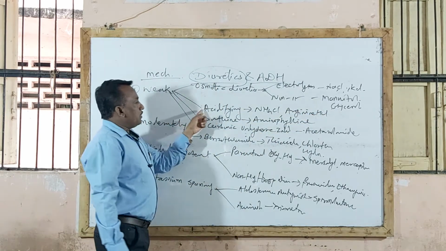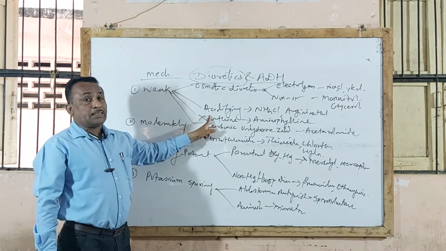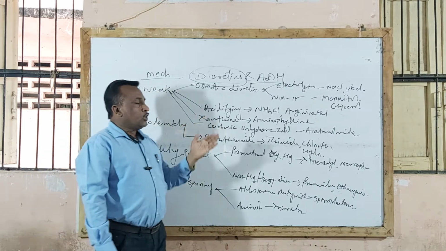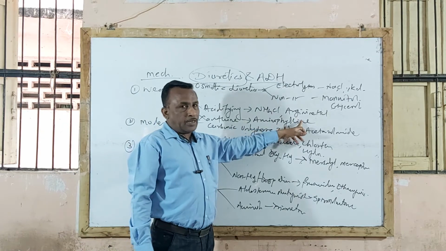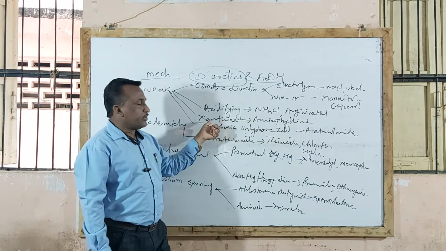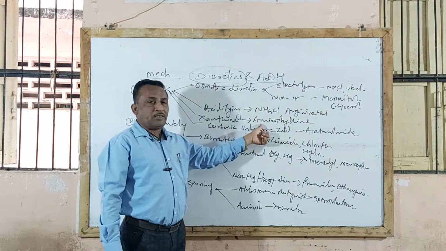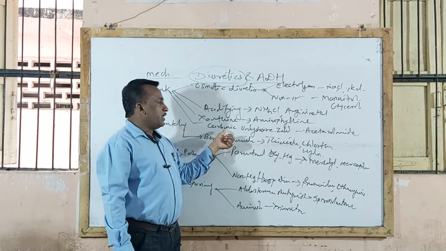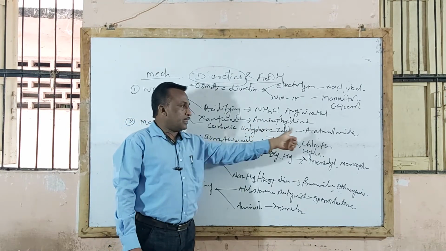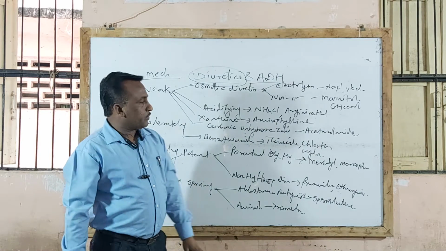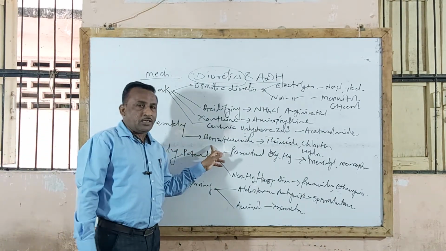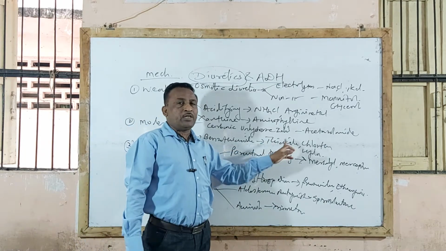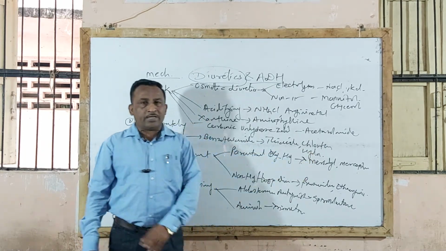Second type under weak diuretic agents is acidifying salts, also called urinary acidifiers, example ammonium chloride and arginine hydrochloride. Third type, xanthine alkaloids, example aminophylline. And fourth type, carbonic anhydrase inhibitors, example acetazolamide. Second type, moderately potent, example benzothiazide derivatives, that is thiazide diuretics, chlorothiazide, hydrochlorothiazide.